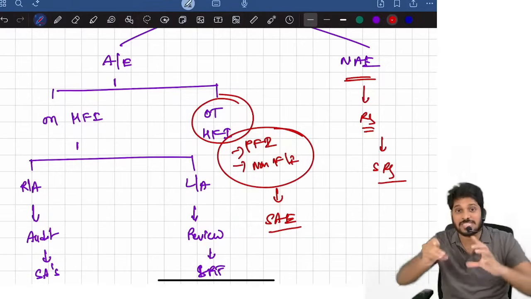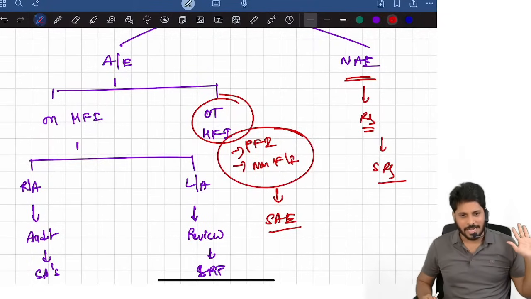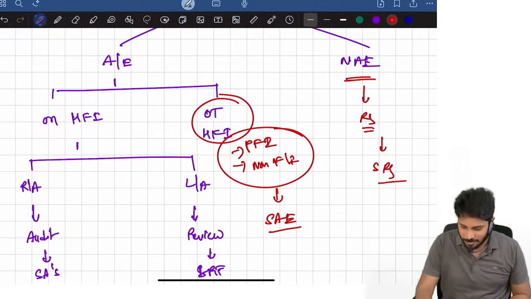Now, this information is relevant for the entire next discussion. Another 10 to 15 minutes, and this chapter, Nature, Objective and Scope of Audit, will be over. Next up,